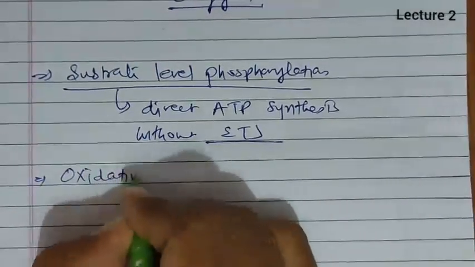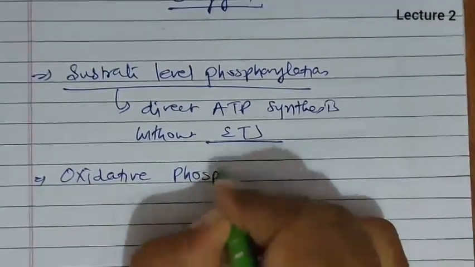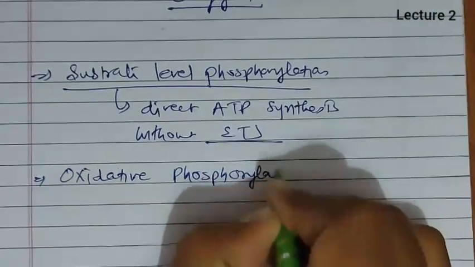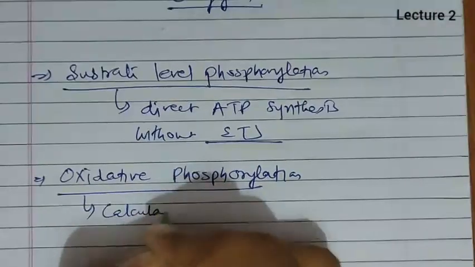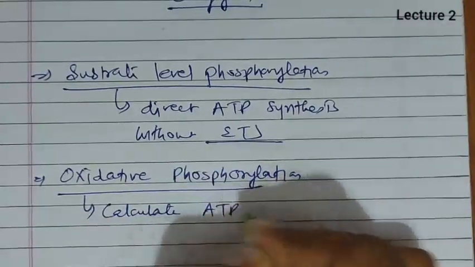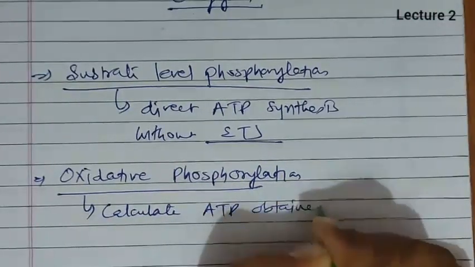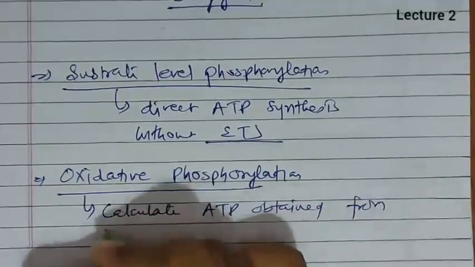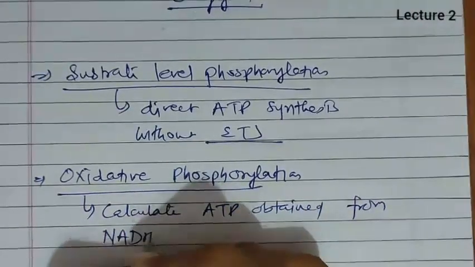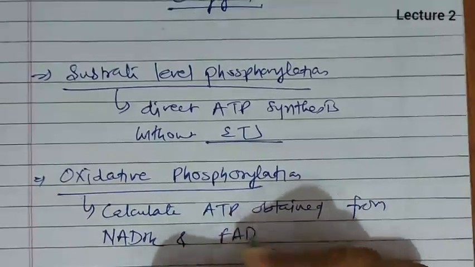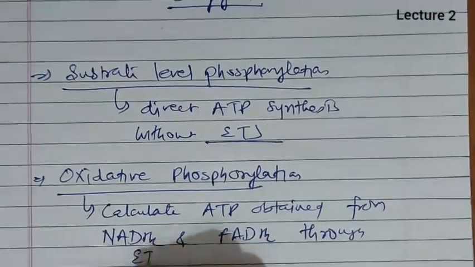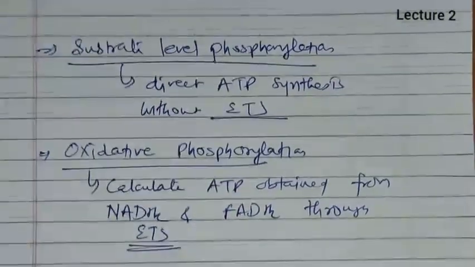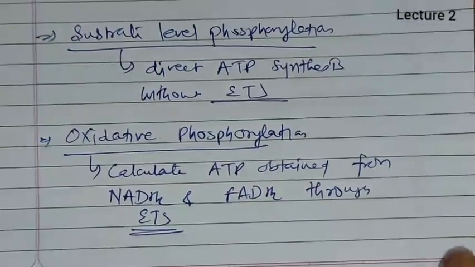But when we talk about oxidative phosphorylation, in this we calculate ATP obtained from NADH2 and FADH2 through ETS. So we will be dealing with some questions like this in the next lecture.